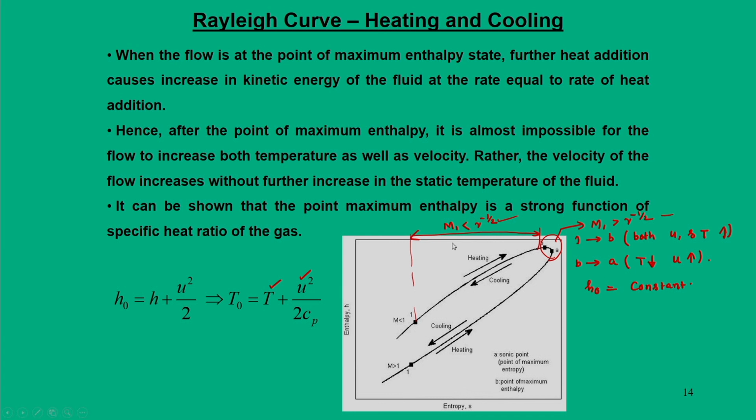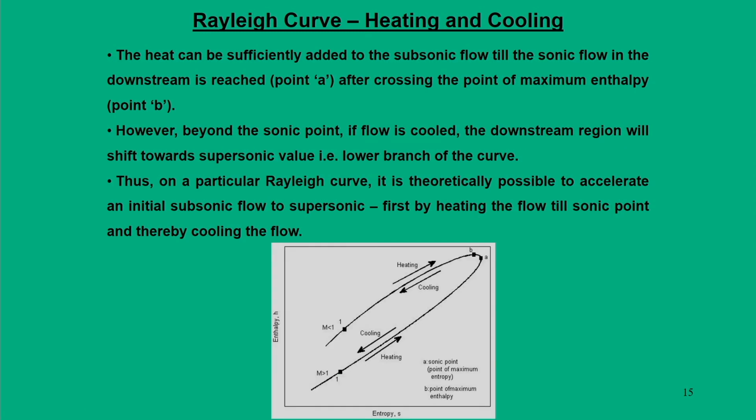So, it can be shown that for this region, if your M1 is greater than gamma to the power minus half, the static temperature will drop, velocity will increase, so that enthalpy remains constant. But between the region 1 to B, both static temperature and velocity are going to increase. So, this is the philosophy that happens in the case of the Rayleigh curve.